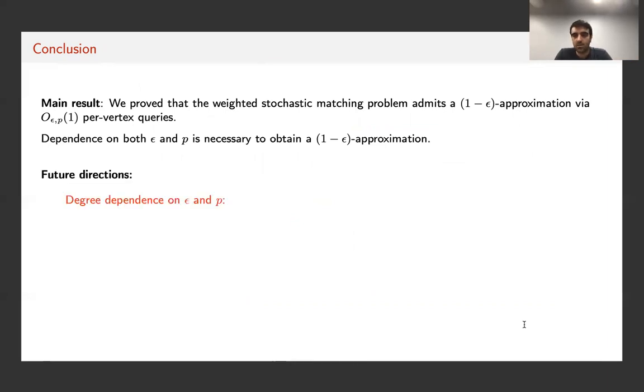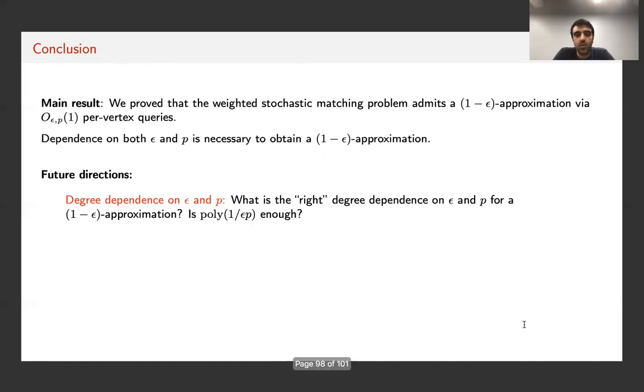However, an immediate open problem, which is a very interesting open problem in my opinion, is whether or not we can guarantee a 1 minus epsilon approximation by querying poly(1/epsilon, P) edges per vertex. Our conjecture is that this should be correct, but we have no idea how to prove this, what the algorithm should be, or how to analyze it.